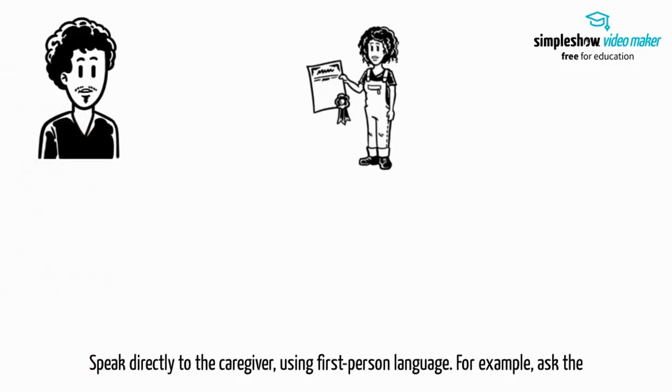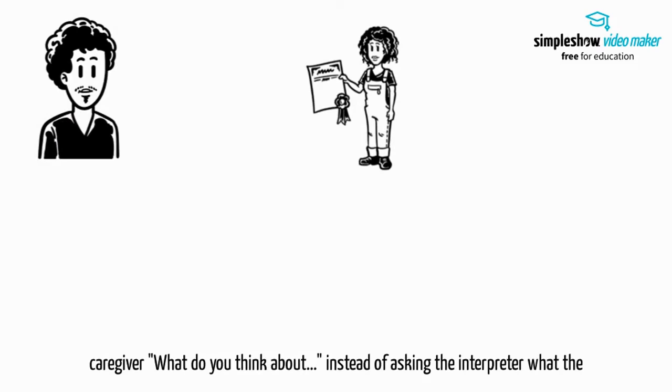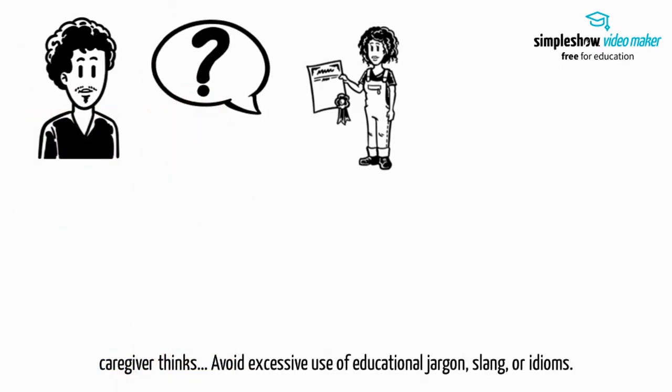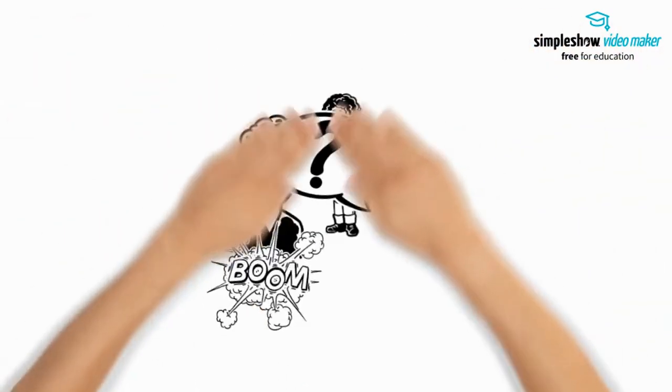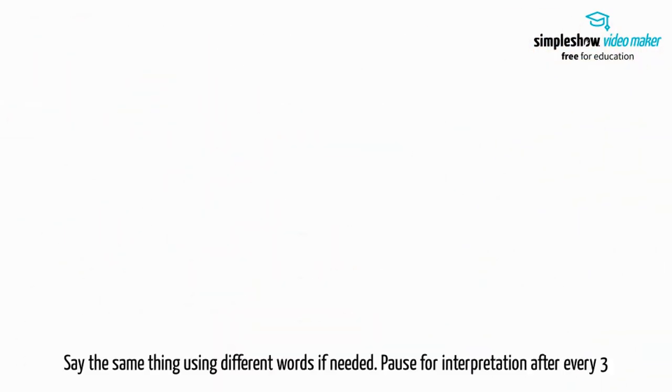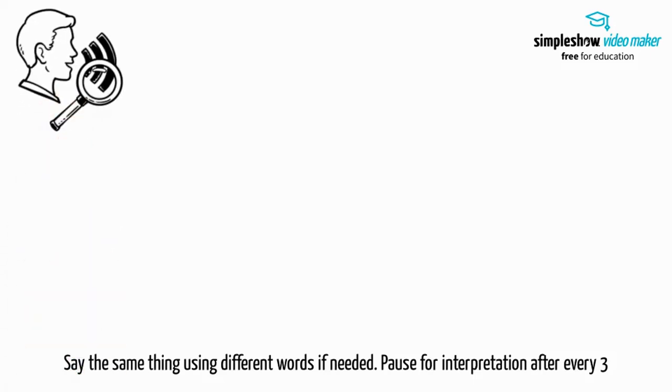For example, ask the caregiver, "What do you think about?" instead of asking the interpreter what the caregiver thinks. Avoid the excessive use of educational jargon, slang, or idioms. Say the same thing using different words if needed.